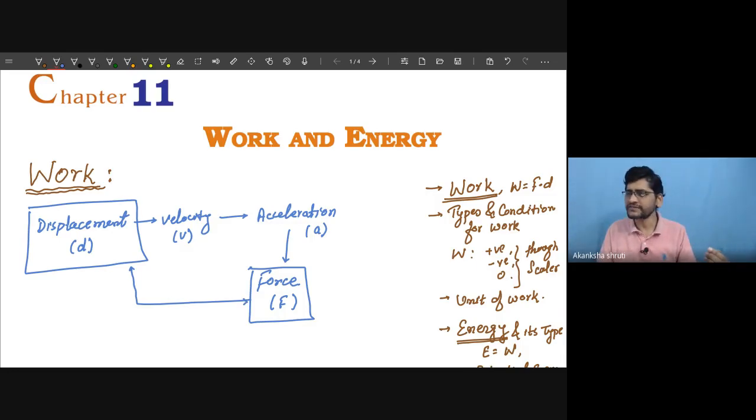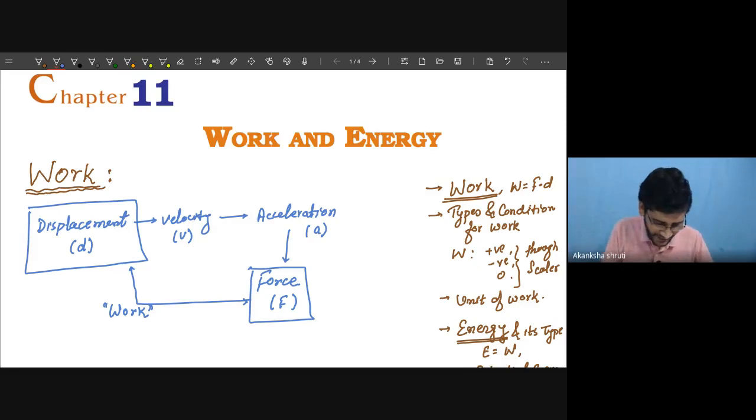In physics, it's very simple. Work is always associated with some force. If the force is acting over any body, then we can define the work done by that body. So for work, we need two things: one is the displacement, another is force.